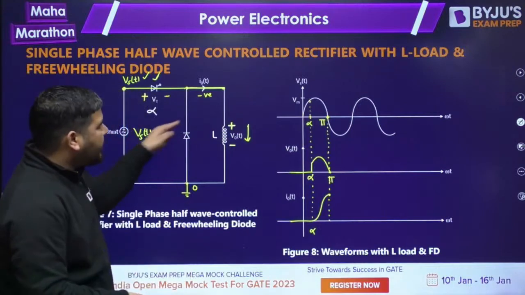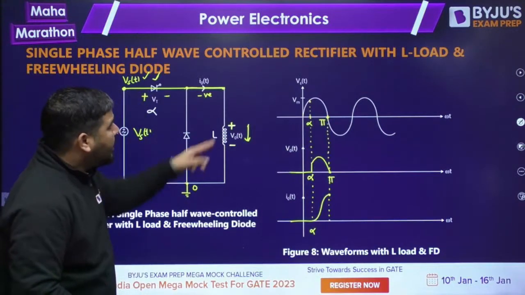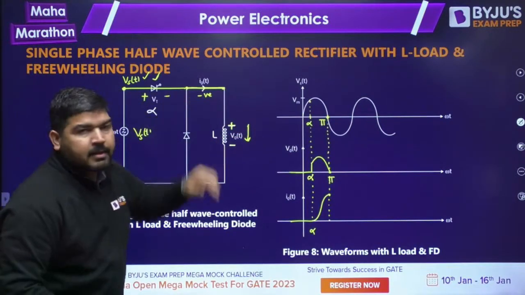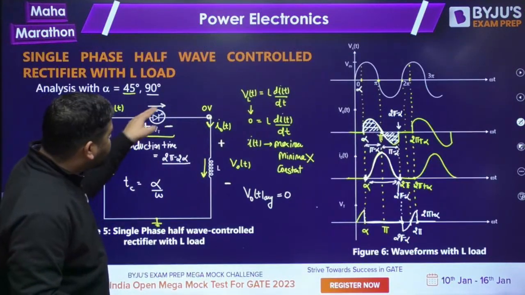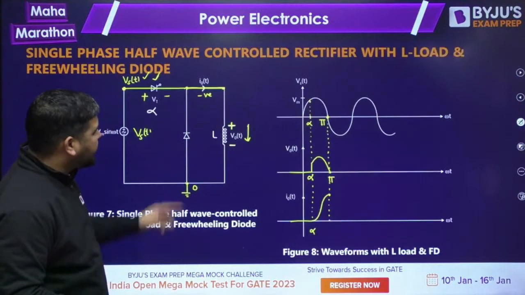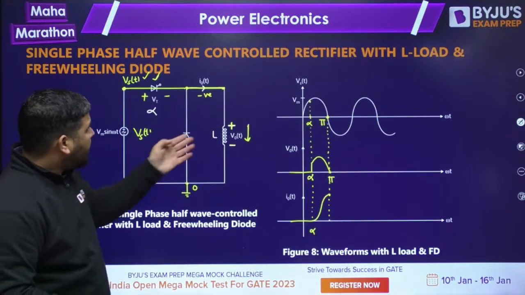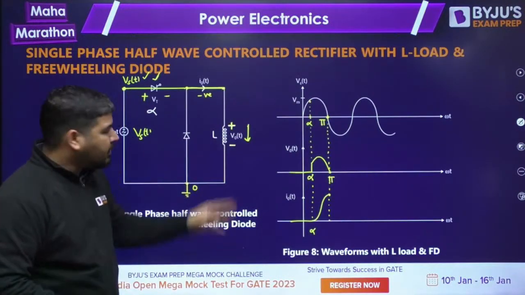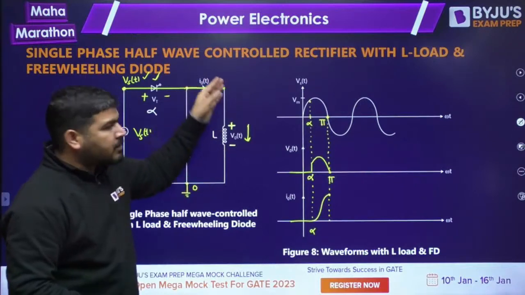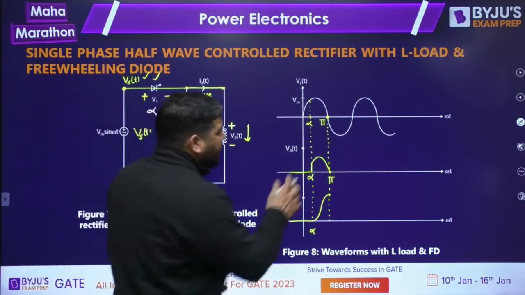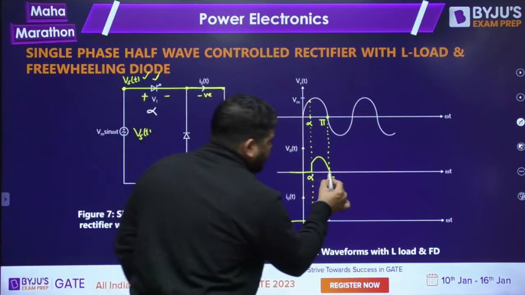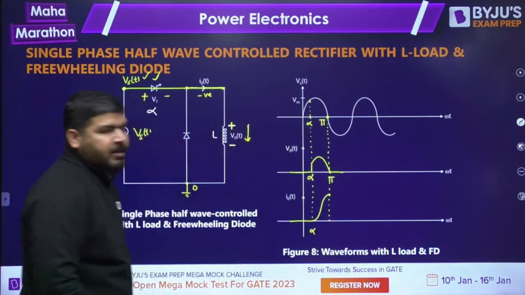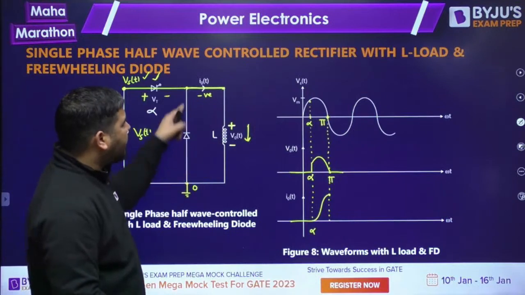If there was no freewheeling diode, then what will happen? This current has to flow through the thyristor. There is no other path. That's why in the previous question, this has to conduct. But now in this situation there is an alternative path. Current can flow via this path. That's why after pi, the freewheeling diode will conduct and the output voltage will become 0.